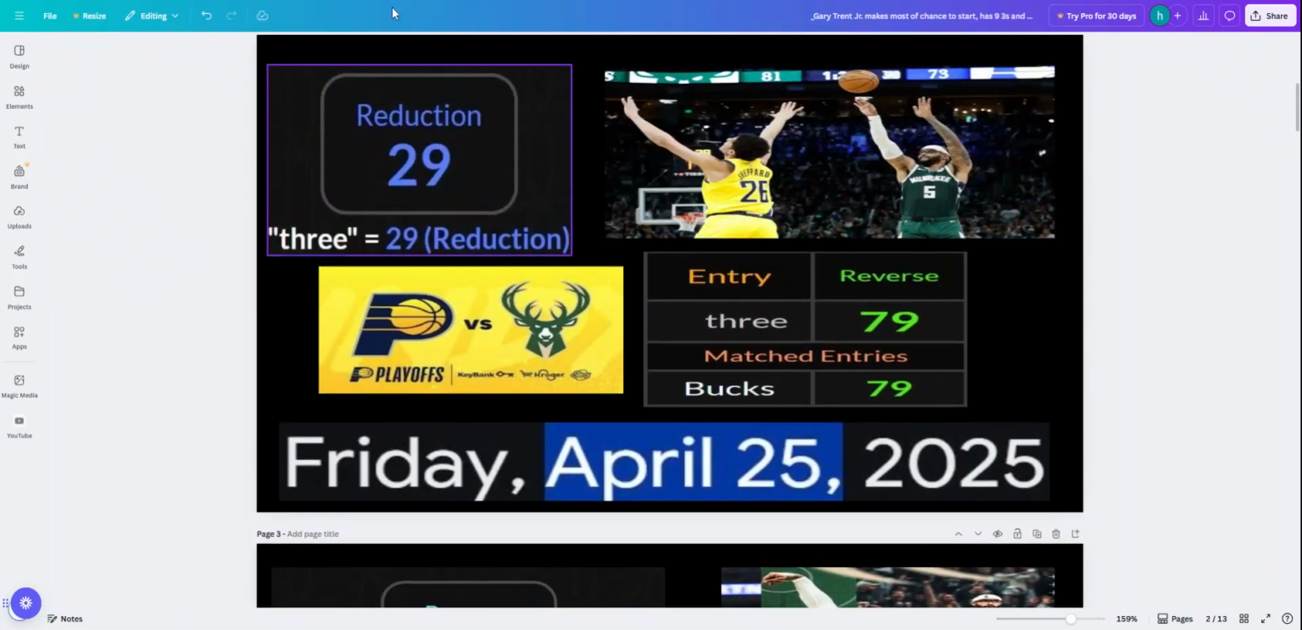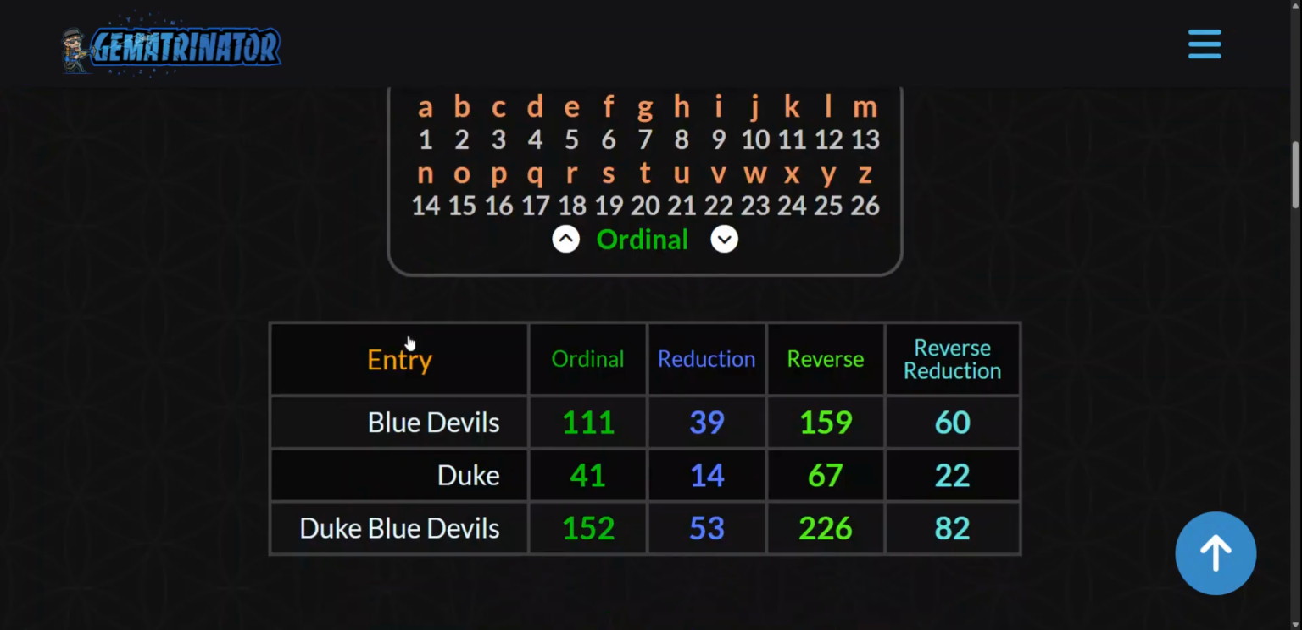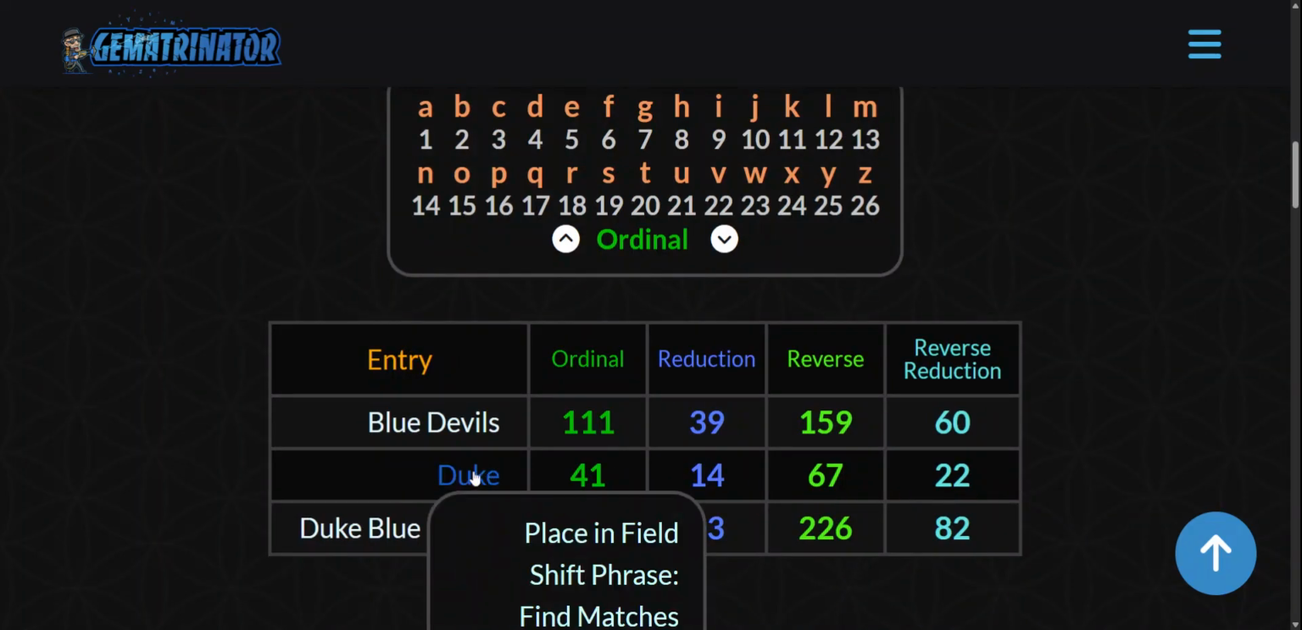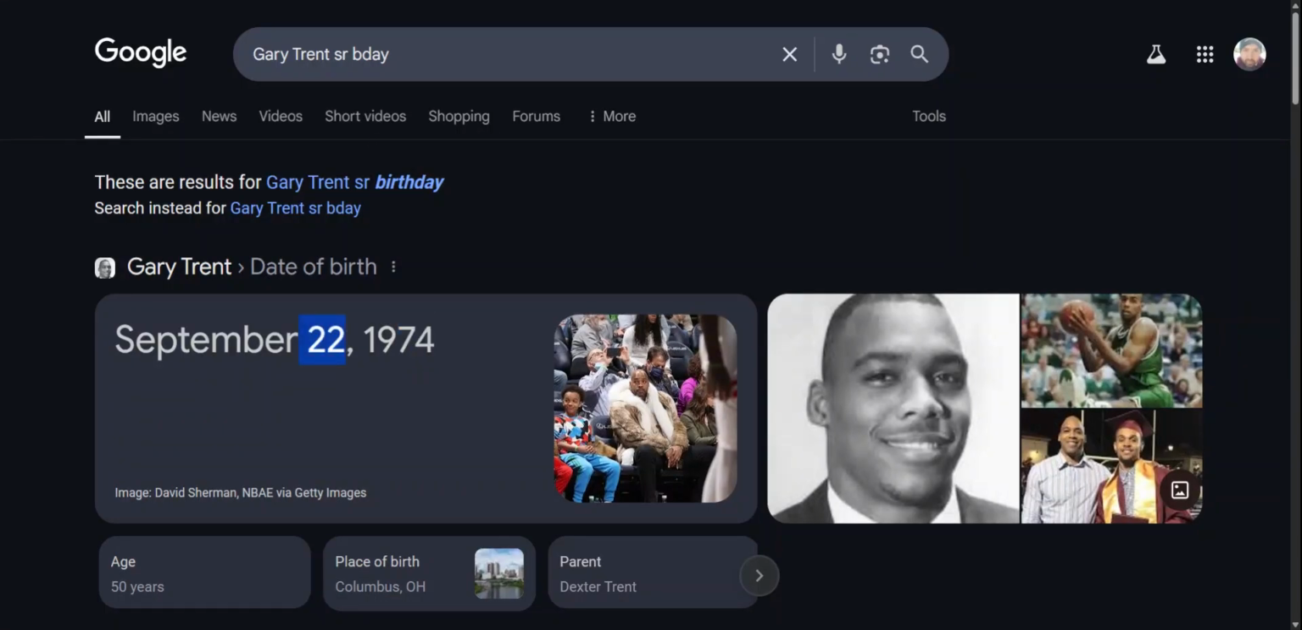Woo! See, that's why we break off and we go on the fly right there. Notice how, look at how Duke equals 22 in the language right there. Trent Sr. is born on the 22nd. And remember, he's got the 9th month birthday, and his son hits 9 threes, y'all.